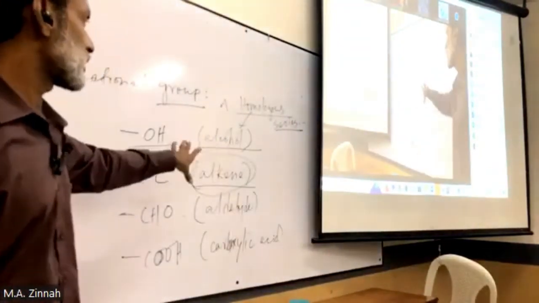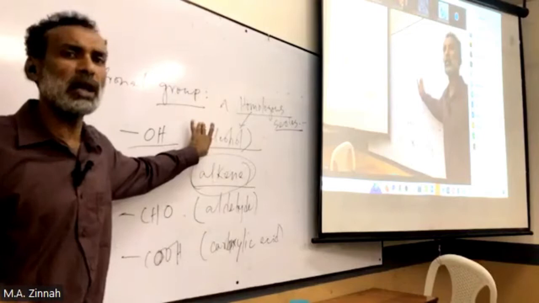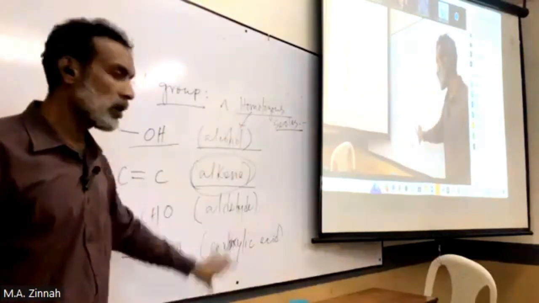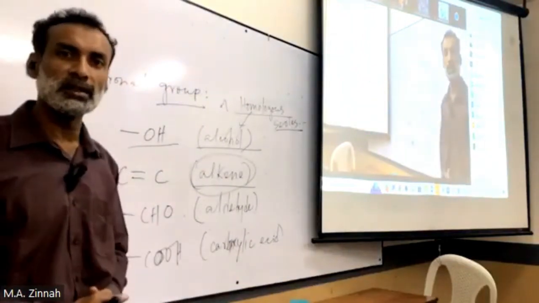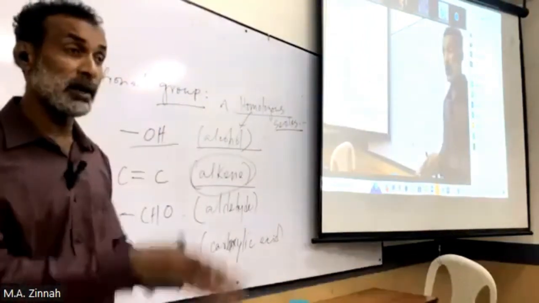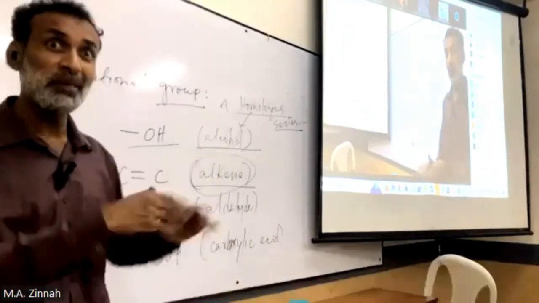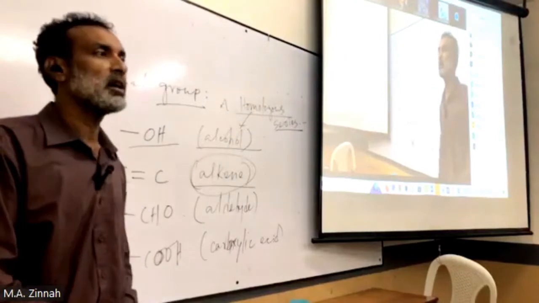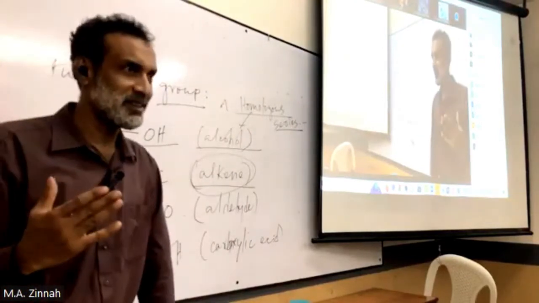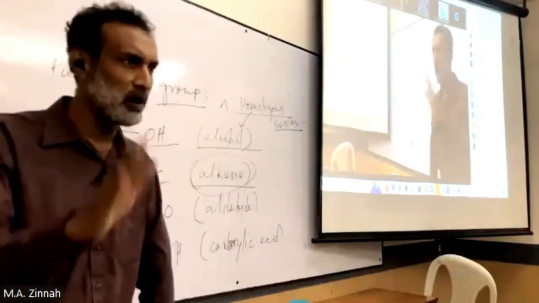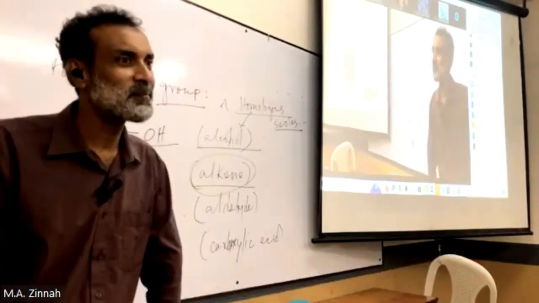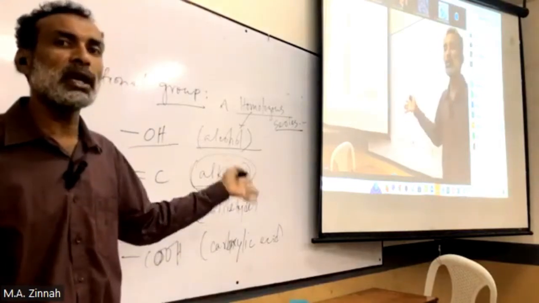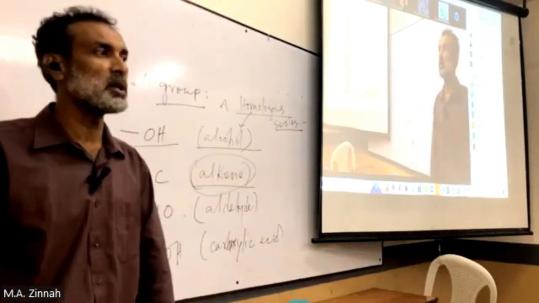In any homologous series, I say alcohol: alcohol is a homologous series, alkene is a homologous series, carboxylic acid is a homologous series. Series here means group. The compounds in every series have similarities. How are they similar? You know already one. What's that? How are the compounds in a homologous series similar?